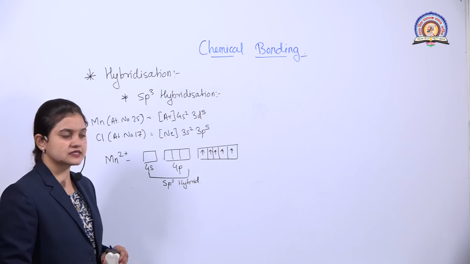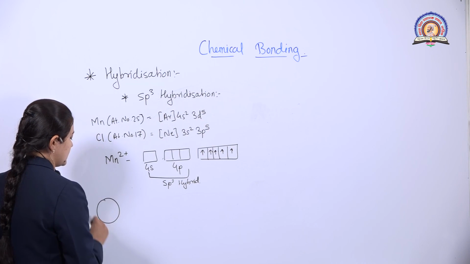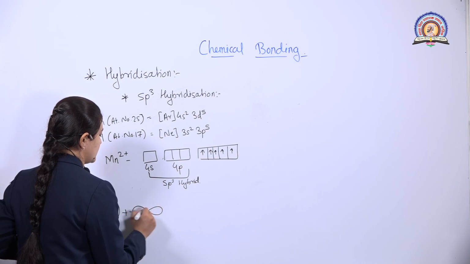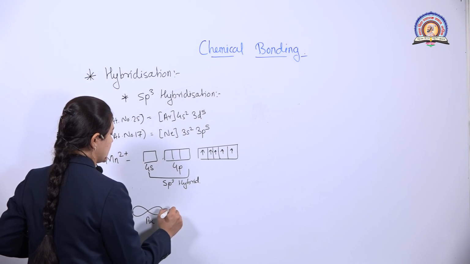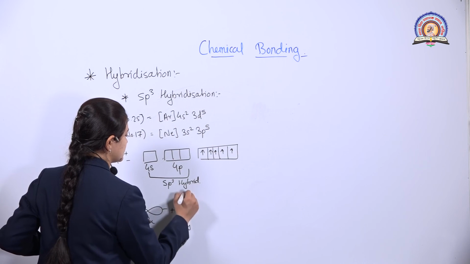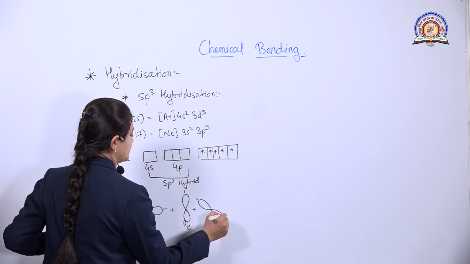Now talking about its shape. There is a mixing of one s orbital plus one px orbital, another py orbital, and the pz orbital.